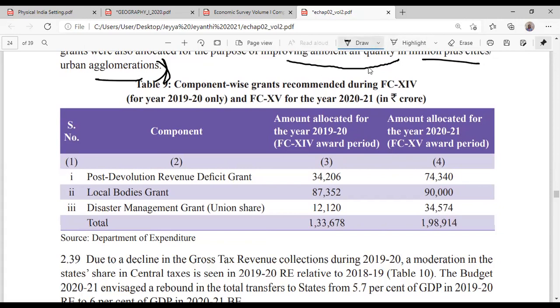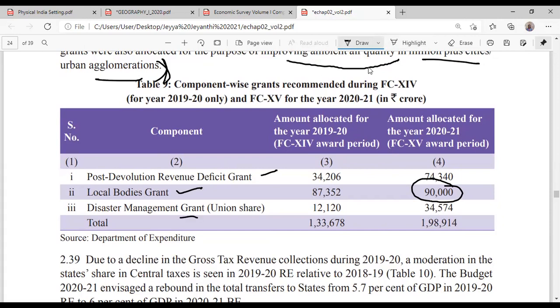Okay, a question can come from among this: which component has the highest grant? The highest grant comes under the local bodies grant, 90,000 crore, followed by post-devolution revenue deficit grant, and the third one is disaster management grant.